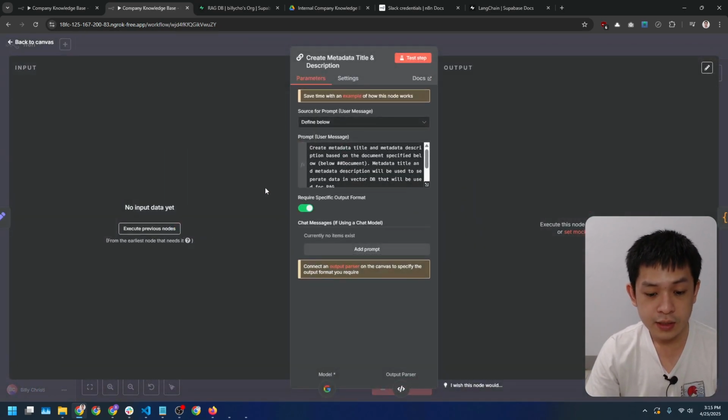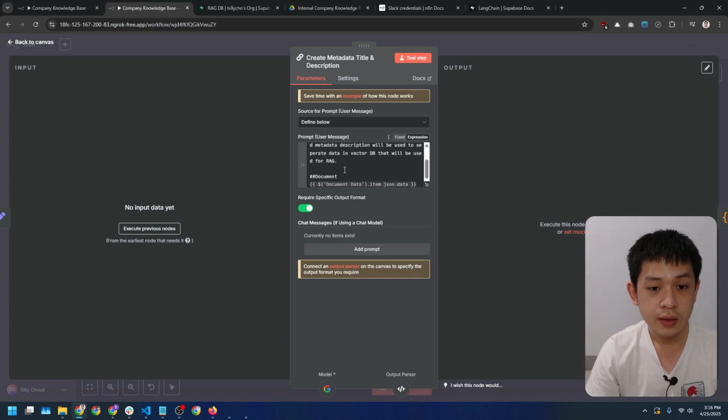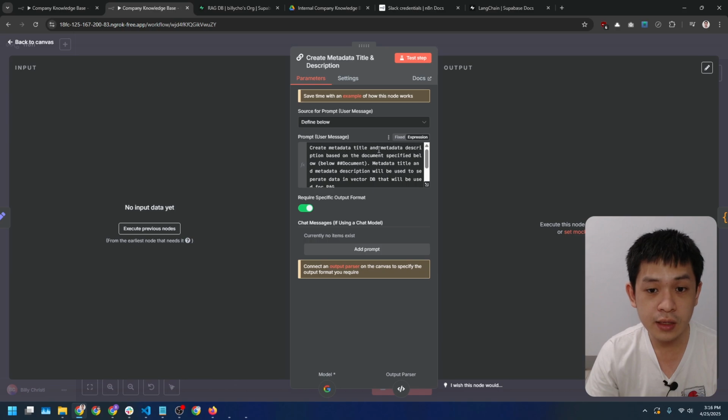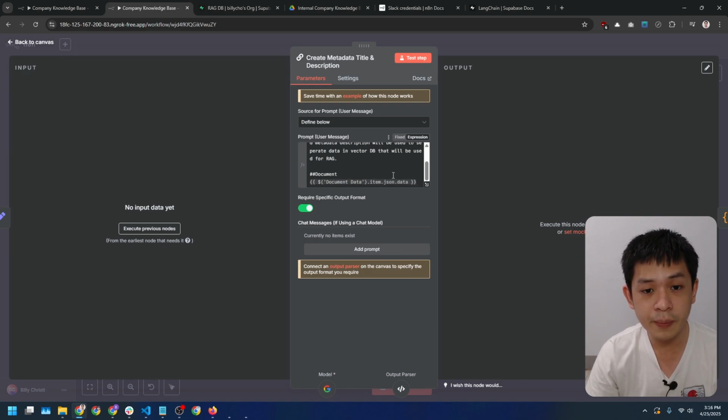Also, here is the prompt to generate the metadata title and description. The prompt is: create metadata title and metadata description based on the document specified below. Below is the document. Metadata title and metadata description will be used to separate data in the vector DB that will be used for RAG. So here is the prompt.